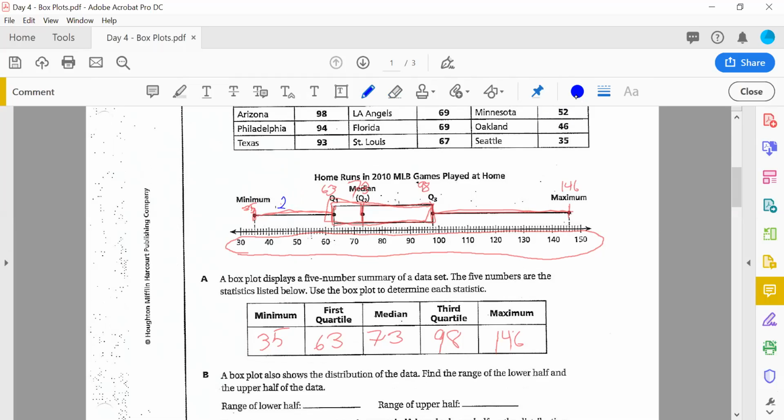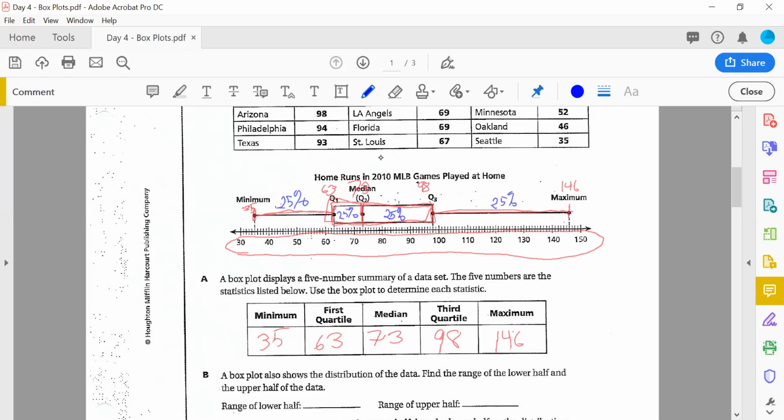This first whisker represents 25% of the data. This box right in here represents another 25% of the data. This box here to the right represents 25% of the data. And this whisker over here represents 25% of the data. What does that mean to you?